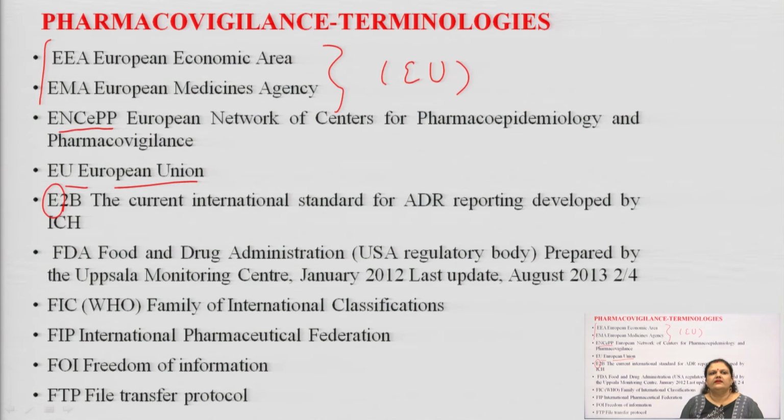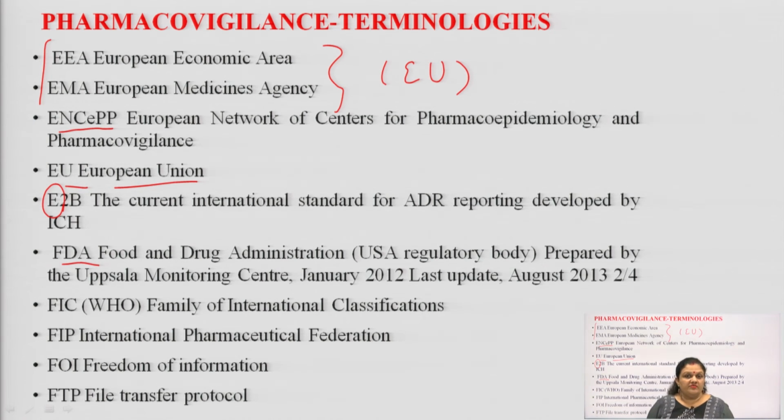So, it is the current international standard for ADR reporting, which is developed by the ICH. Next is the FDA. I hope you all know about the FDA, Food and Drug Administration. So, it is given by the US regulatory bodies. Sometimes you will find US FDA, which means United States Food and Drug Administration, and it is prepared by the UMC.